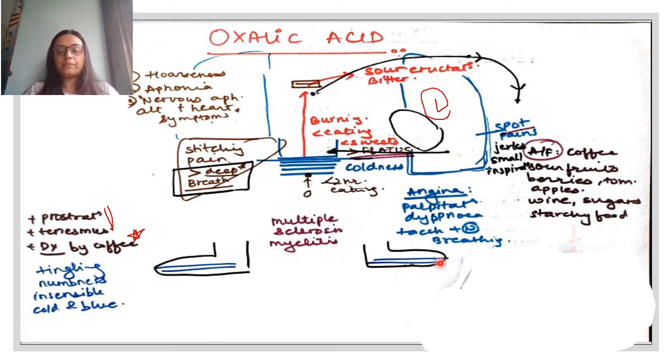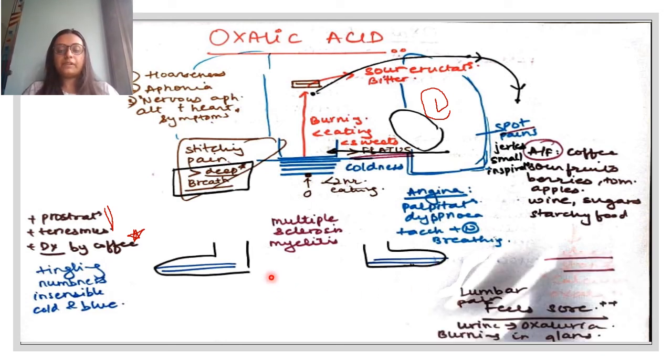Another thing that it is important for is multiple sclerosis and myelitis, very specific. I don't know if there has been any other drug where they've clearly mentioned multiple sclerosis as in the materia medica, of course. So multiple sclerosis also has tingling, numbness, but there is a variety of other symptoms as well. It has its own progress, plateauing, so that is completely different, and it is not because of hypocalcemia.